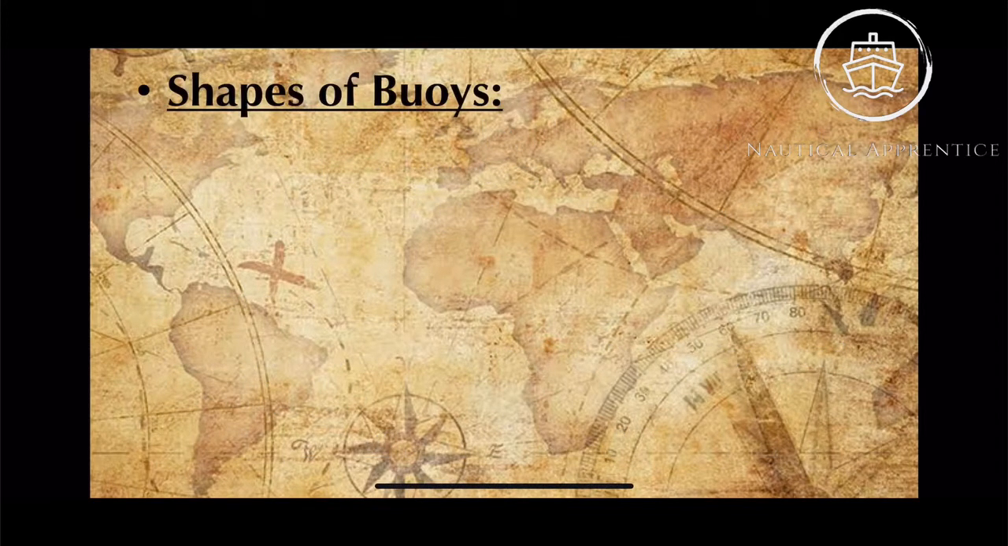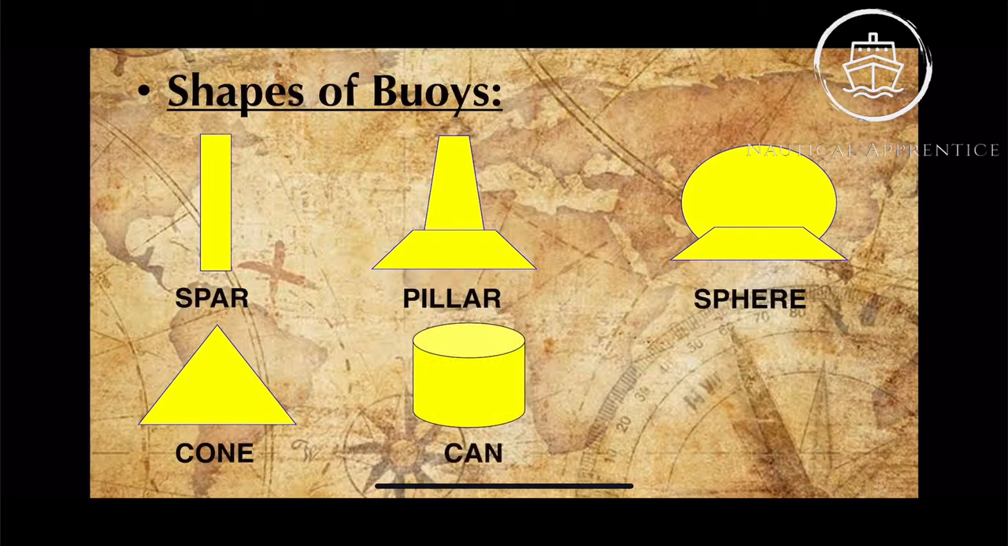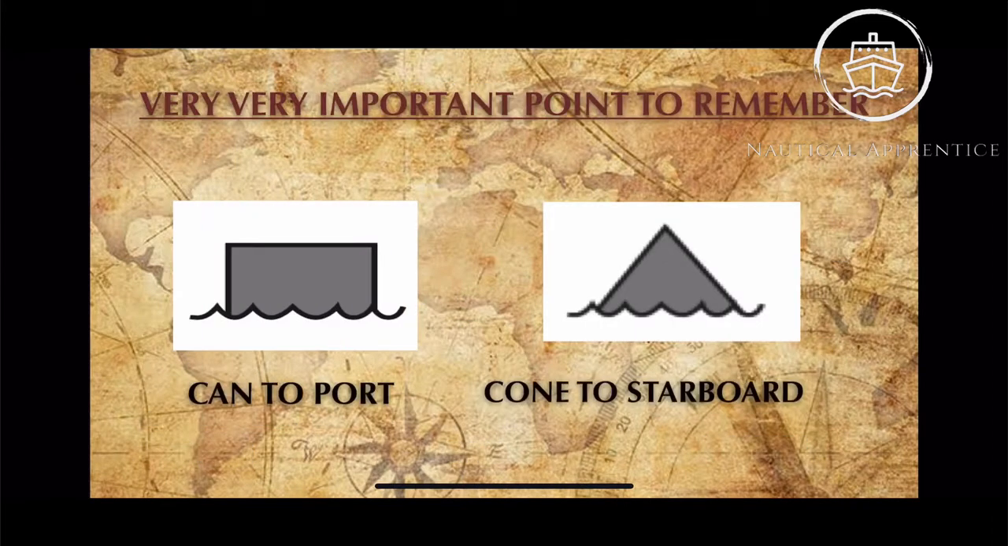The buoys come in different shapes, like the spar, the pillar, the sphere, the cone, the can, and the barrel. There's a very important point to remember whether you are in region A or region B, whether it's a lateral buoy or preferred channel buoy. Always remember can to port and cone to starboard. Because there are some governments in the world which are not well equipped to maintain the buoy system, the color or the shape of the buoy may be damaged, so the top mark always matters the most.